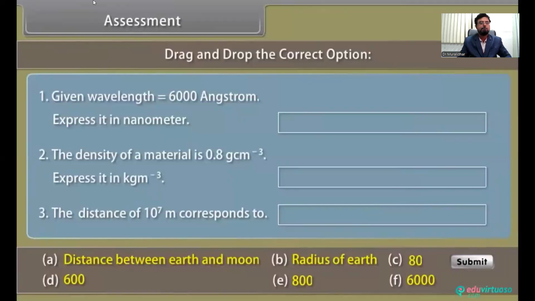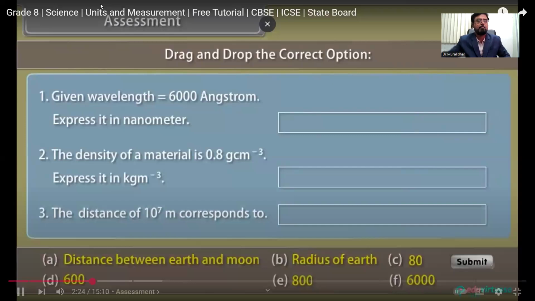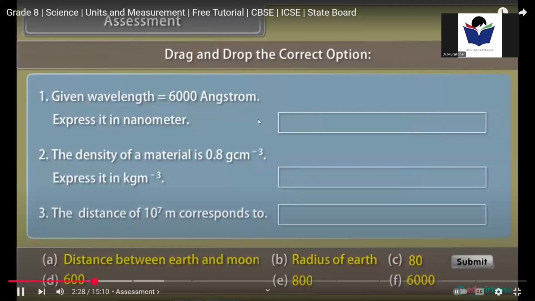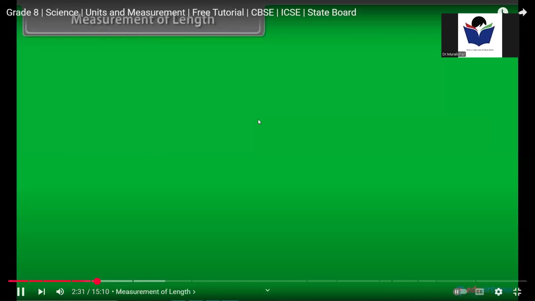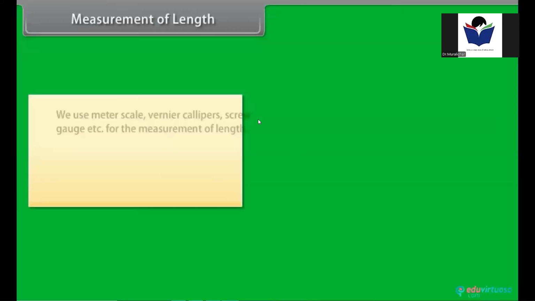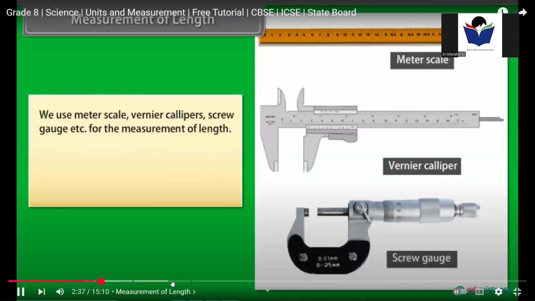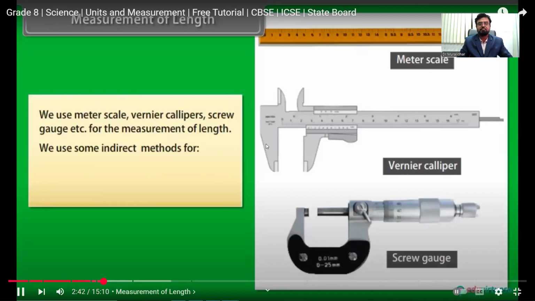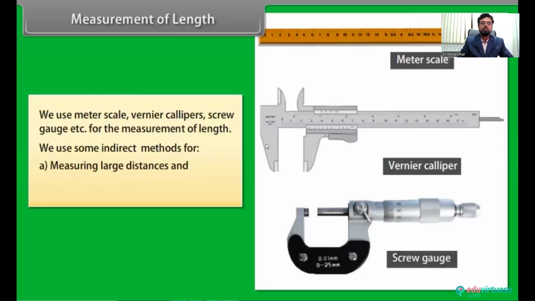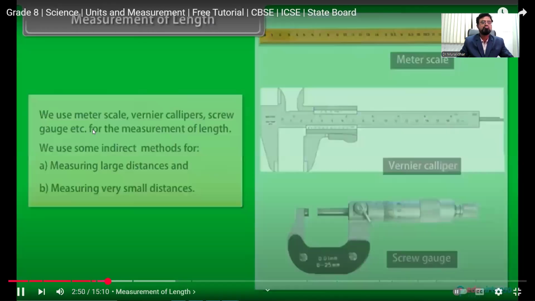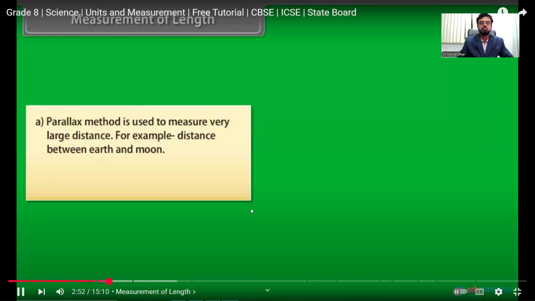Assessment. Before proceeding further, let us know how much you have learned. Drag and drop the correct option. Measurement of length. As you know, we use meter scale, vernier calipers, screw gauge, etc. for the measurement of length. We use some indirect methods for A, measuring large distances, and B, measuring very small distances. A, the parallax method is used to measure very large distances, for example, the distance between Earth and Moon.